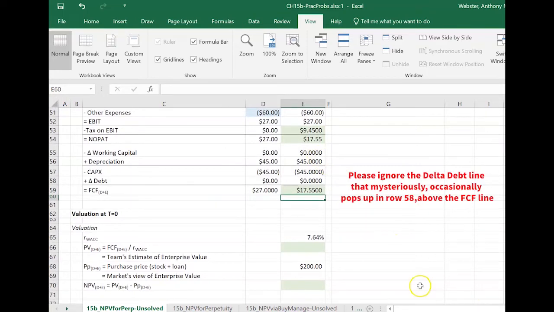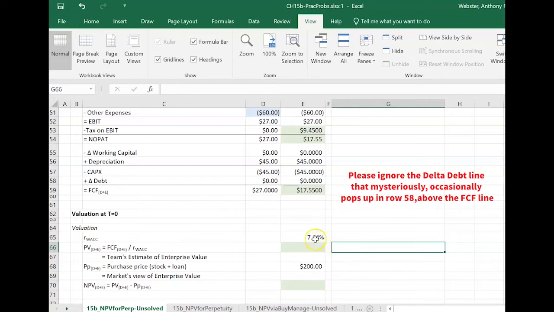Okay, so with that in our pocket, we're ready to jump down and get our team's estimate of enterprise value here. So in general, the enterprise value estimate is the present value of all the cash flows available to the entire team, debt investors and equity investors, measured for as long as the team is involved with this entity.